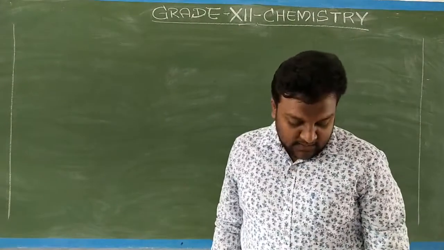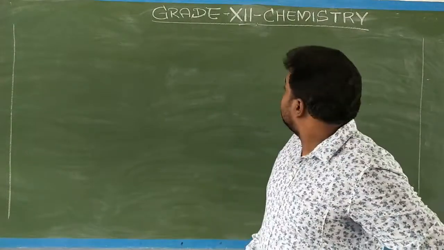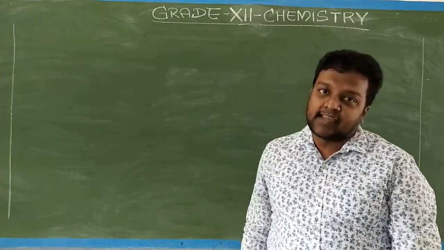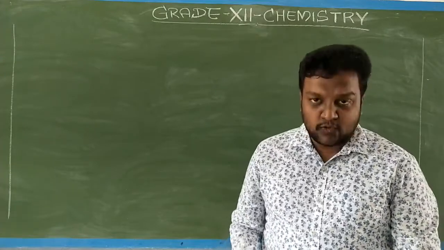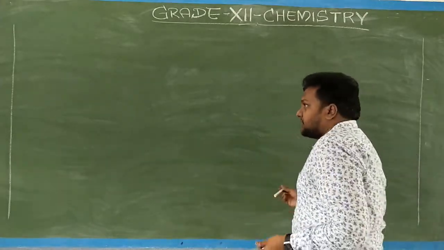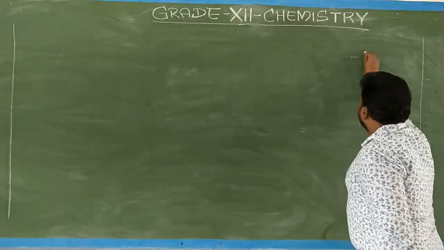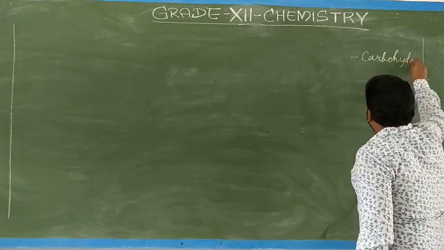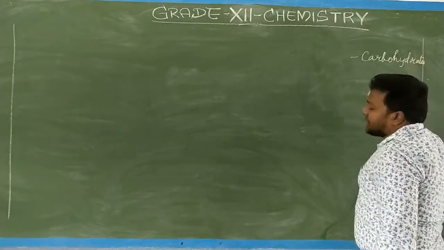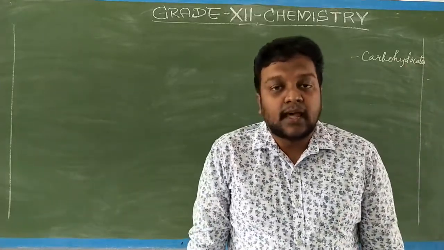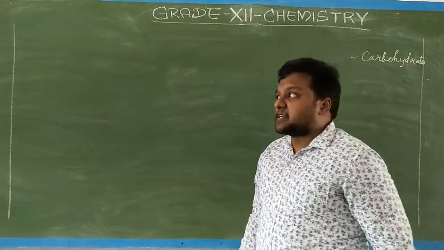Children, we'll start with biomolecules, chemistry class, biomolecules, nucleic acid. Again we'll go through all the topics that we have covered so far. We have studied from the biomolecules chapter about the carbohydrates, isn't it? The complete structure of carbohydrates we have studied. About monosaccharides we have studied, disaccharides we have studied, and even about the polysaccharides also we have studied, isn't it?